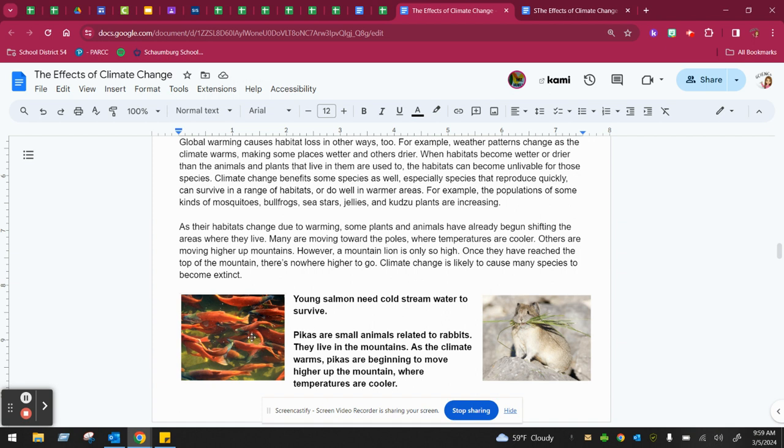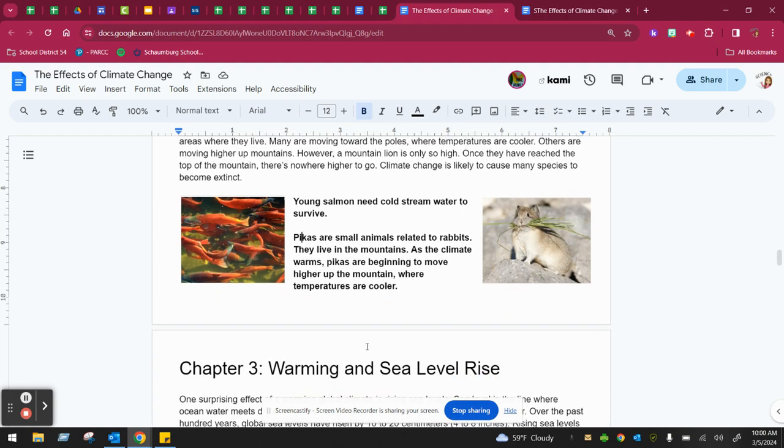So again, here's our picture of the salmon. It says young salmon need cold stream water to survive. And this is a pika, and it says pikas are small animals related to rabbits that live in the mountains. As the climate warms, pikas are beginning to move higher up the mountain where the temperatures are colder.